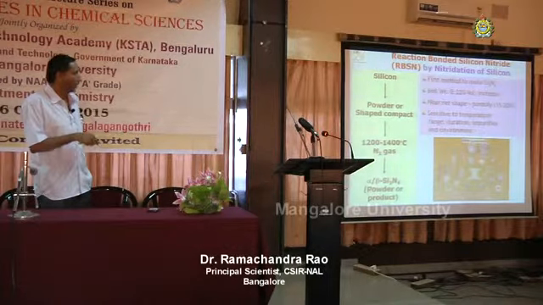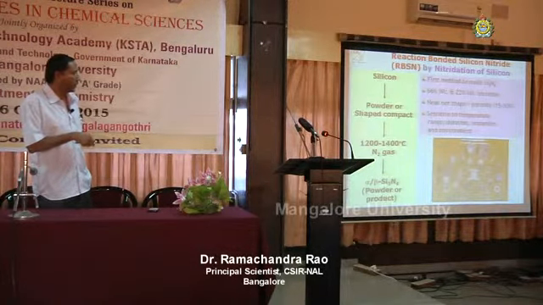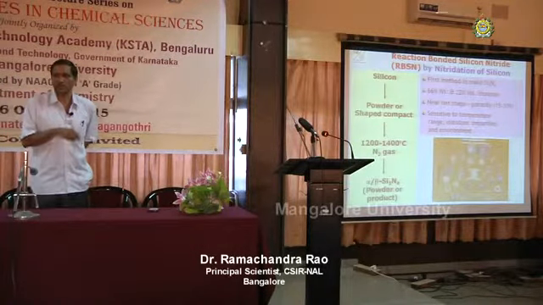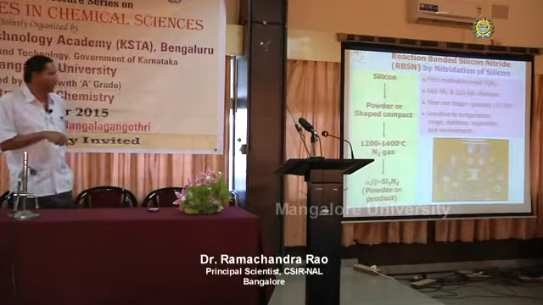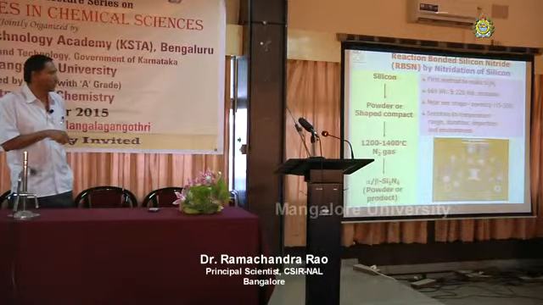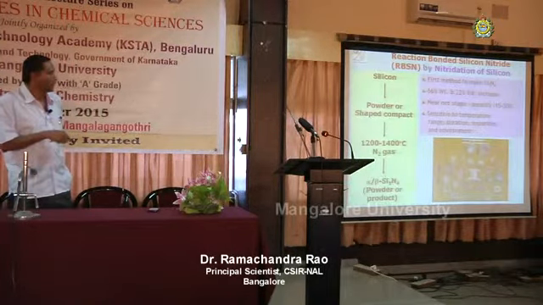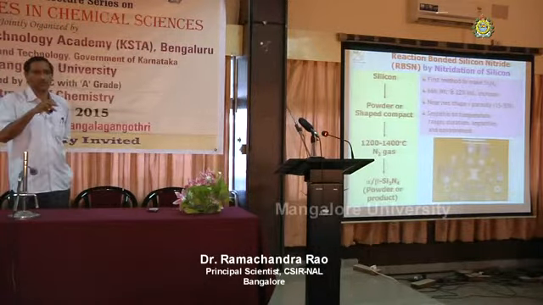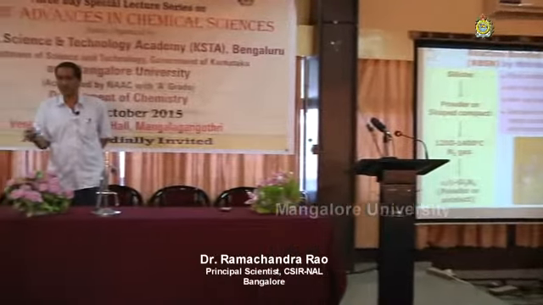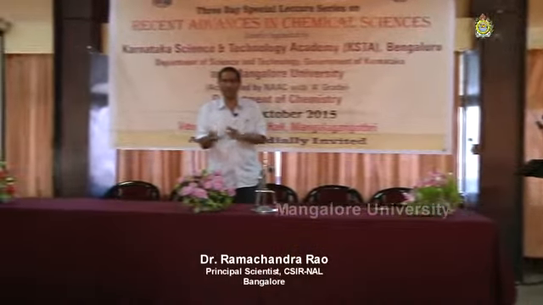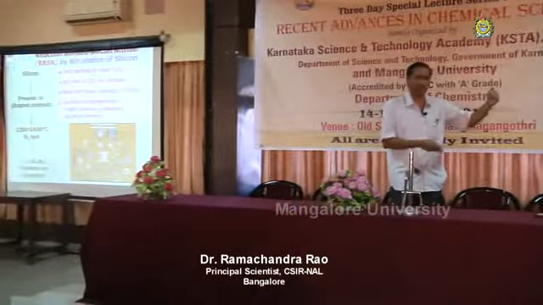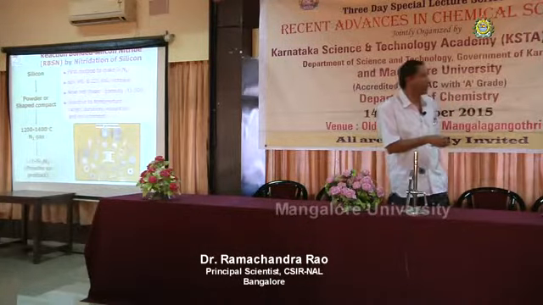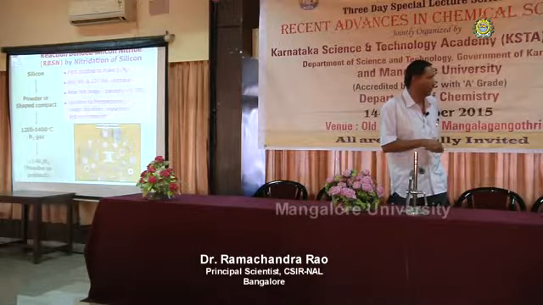Then that shape, either powder or shaped, is put inside a furnace in a nitrogen gas environment. High purity nitrogen is required. Then in the temperature range of 1200 to 1400 degrees centigrade, the silicon will get nitrided. It becomes silicon nitride. It is a solid-gas reaction. It can be solid-gas, liquid-gas or gas also, so various mechanisms are there. But mainly we call it a solid-gas reaction because the starting material is silicon, a solid.